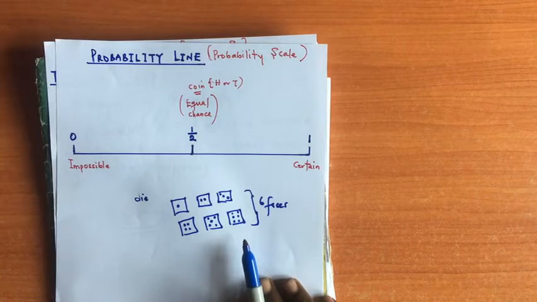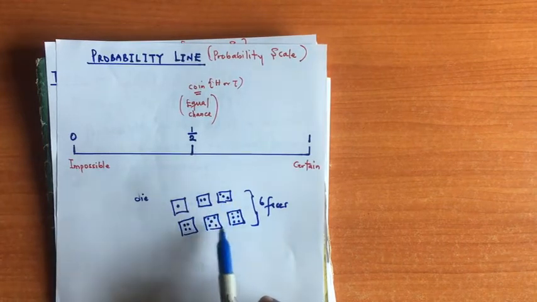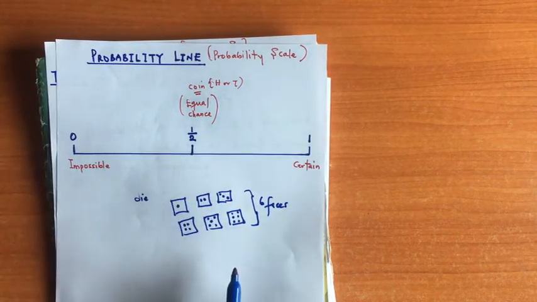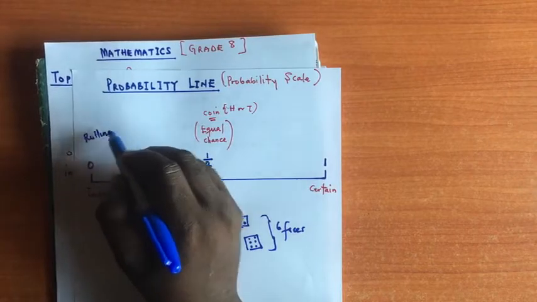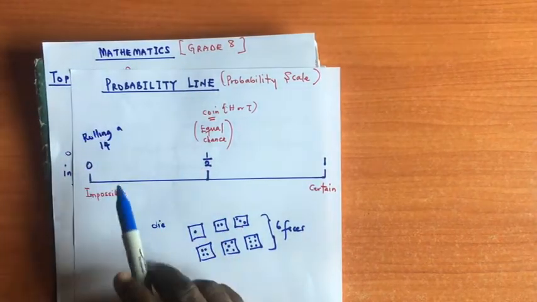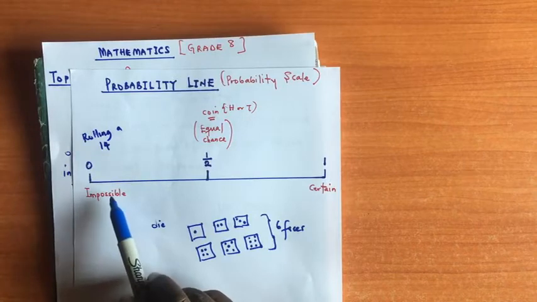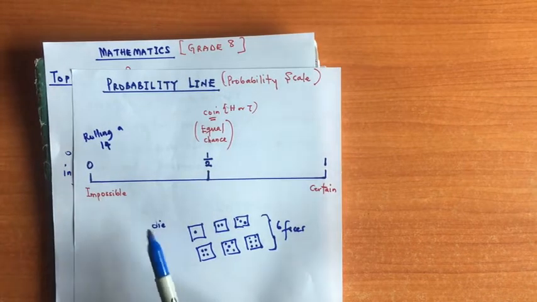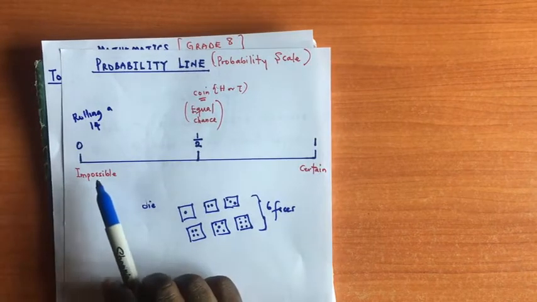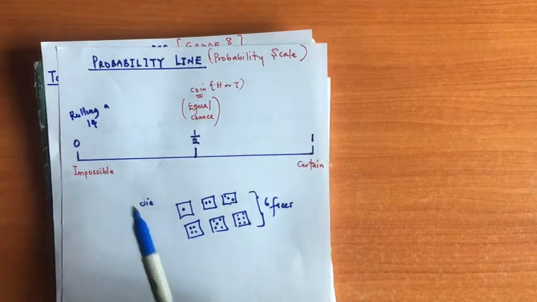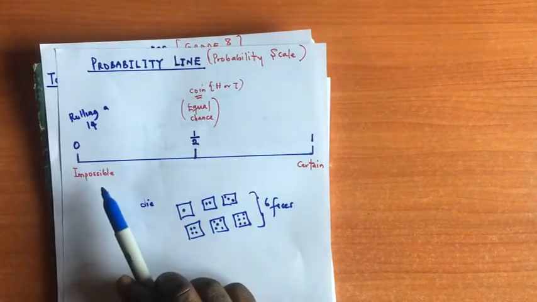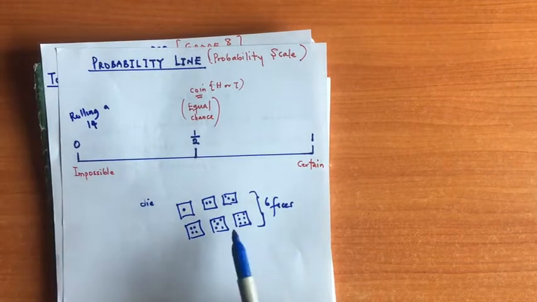Now, if you roll this die, since we said it has 6 faces, 1, 2, 3, 4, 5, 6, if you roll it once, the probability that 14 appears, rolling a 14, will be regarded as an impossible event. Of course, you can't have 14 when you roll this. It has only 6 faces. So this is an example of an impossible event because it has just 6 faces.